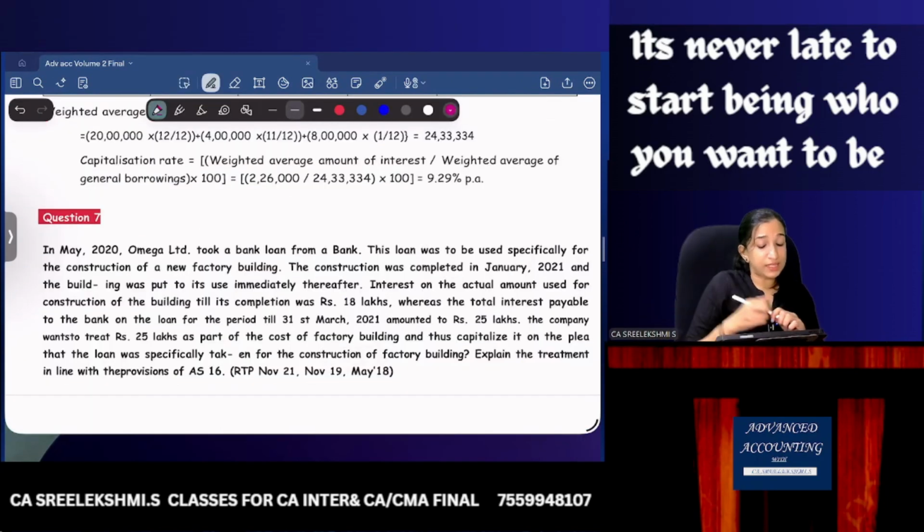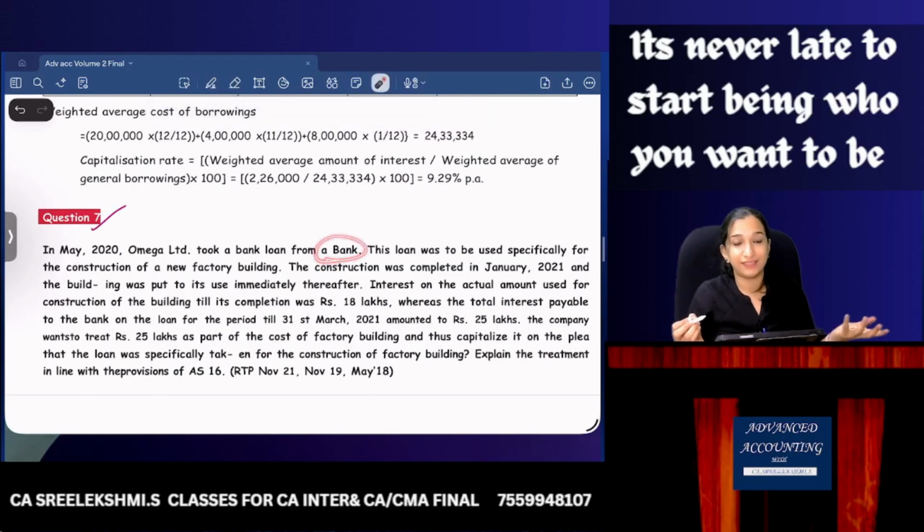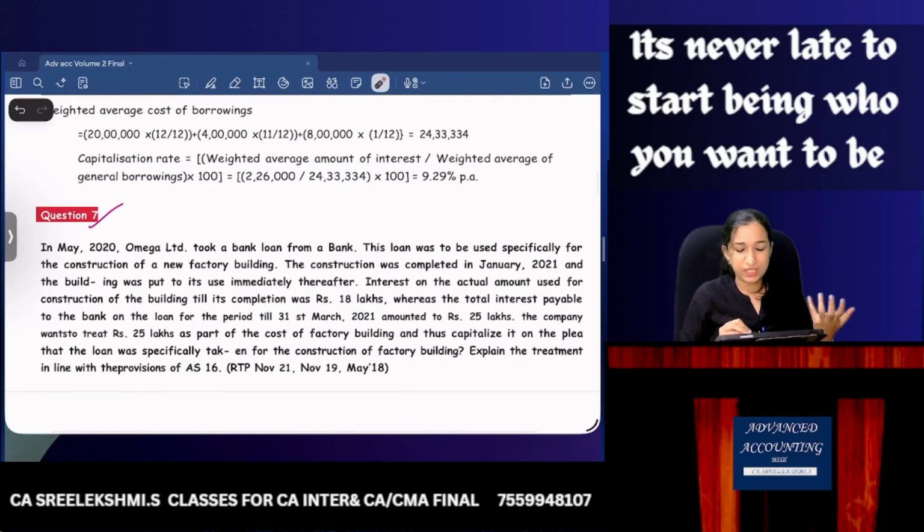Now, question number 7. In May 2020, Omega Limited took a loan from a bank. This loan was to be used specifically for the construction of a new building. Construction was completed in January 2021 and the building was put to use immediately thereafter. Interest on the actual amount used for construction of the building till the asset was ready to use is 18 lakhs, whereas the total interest payable on this loan till 31st March is 25 lakhs.